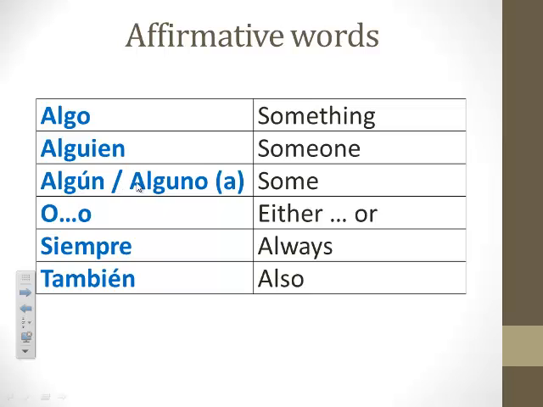We'll take some further notes on this word in a later section, section 2 of your note guide. O means either or, siempre means always, and también means also. Okay, now please go over to the negative words.